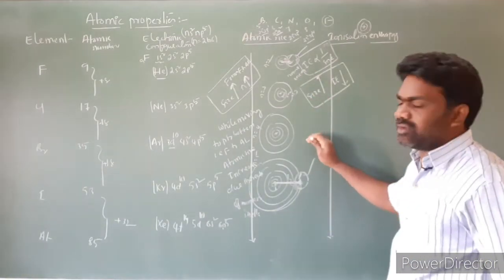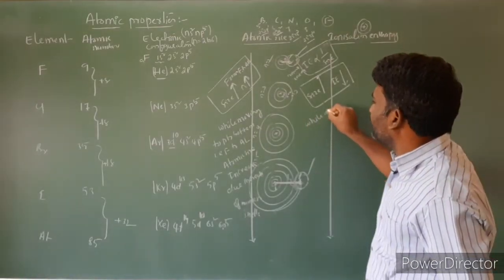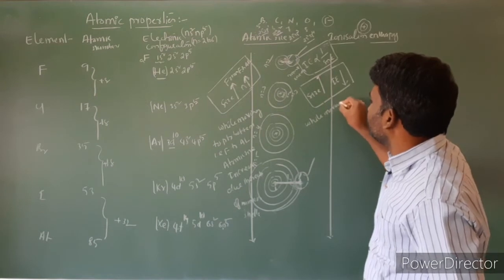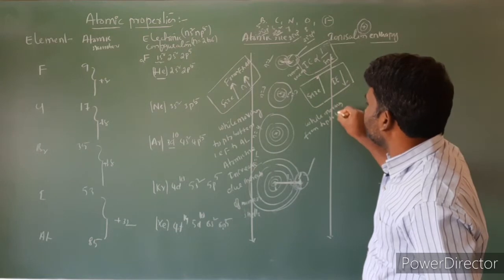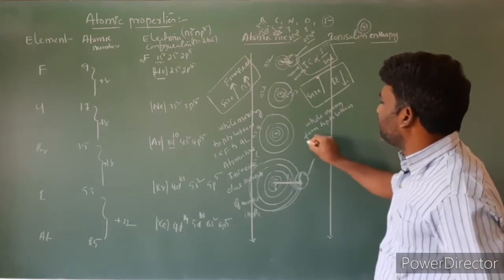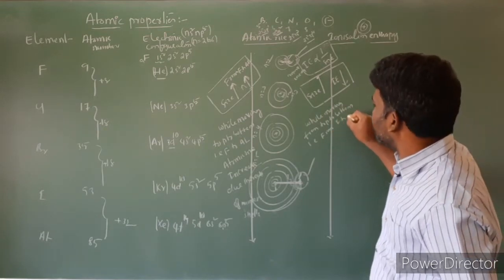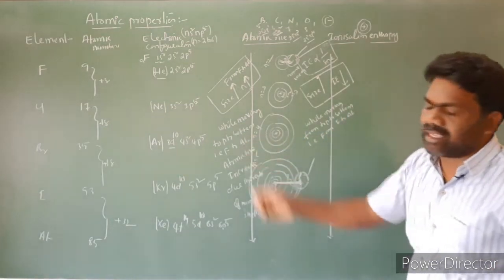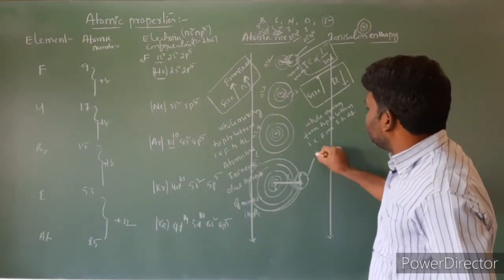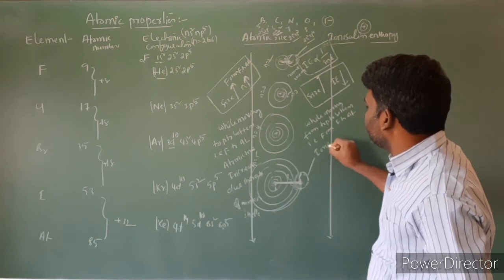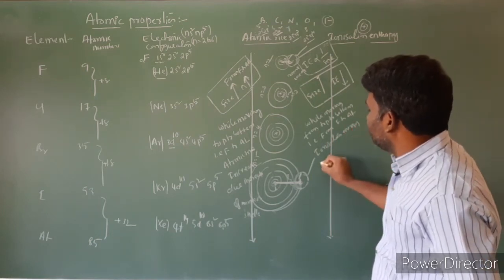So the statement is: while moving from top to bottom in the group, that means from fluorine to astatine, or you can take up to iodine also, since astatine is a radioactive element, ionization energies decrease.